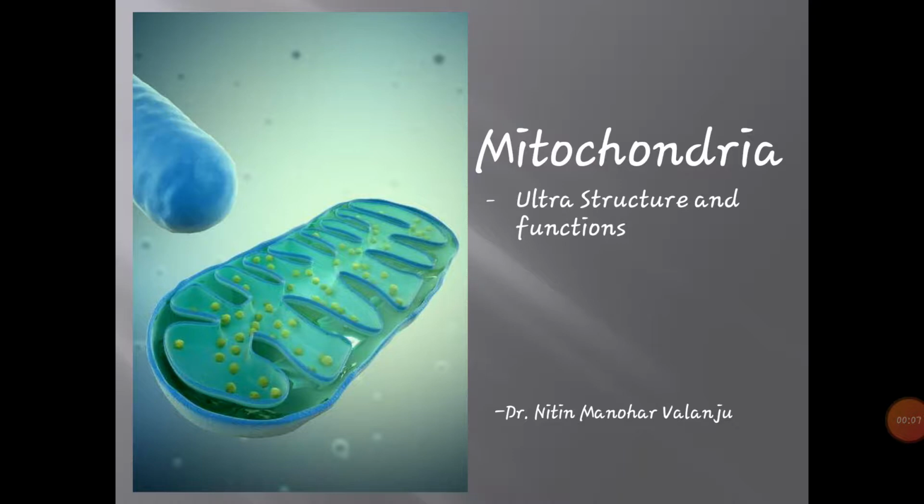Today we will start our syllabus from paper second, unit first, that is cell biology. From this cell biology, the first topic is ultrastructure and function of mitochondria. So here we are going to study about ultrastructure and function of mitochondria.